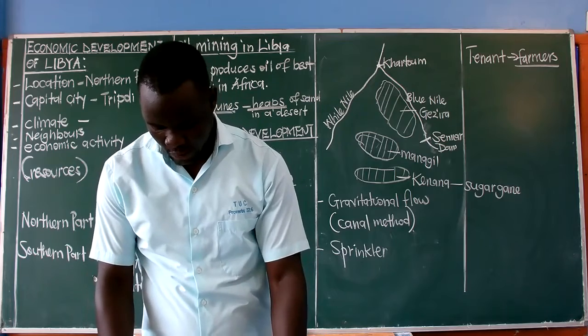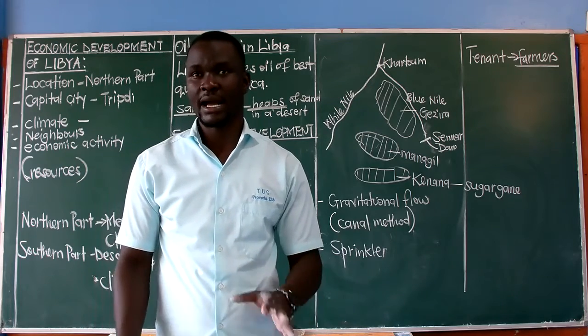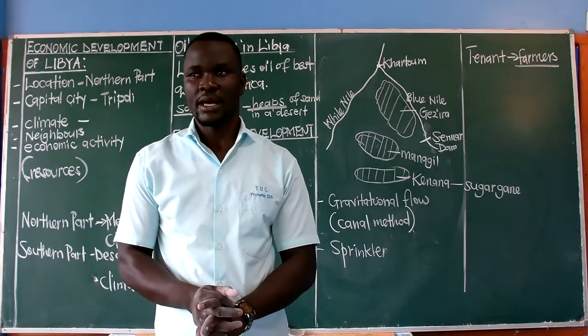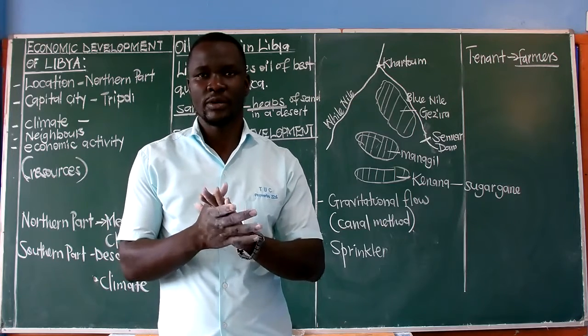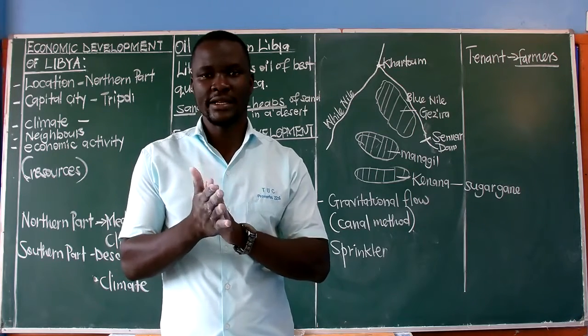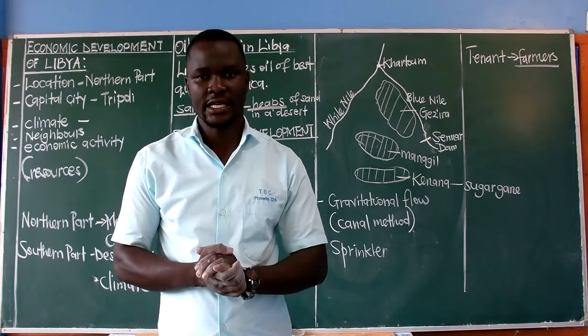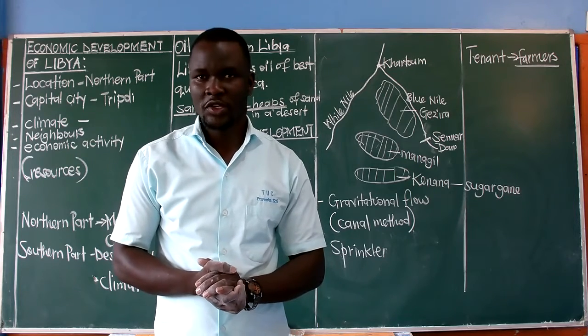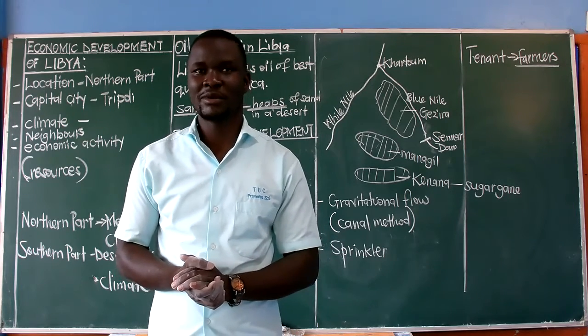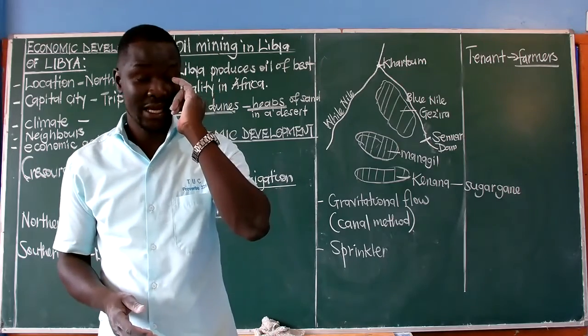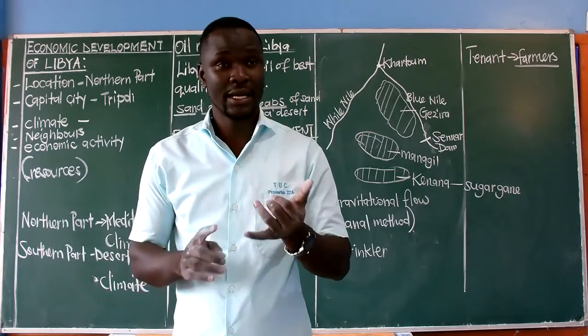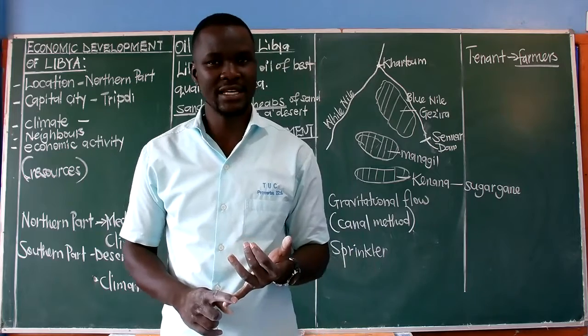And then we have the problems facing Gezira irrigation scheme. Like I've always told you, we are looking at an irrigation scheme, and this is Gezira whereby crops are grown. So it now means that we are going to look at the problems facing crop farmers. Like we shall have problems like crop pests and diseases.